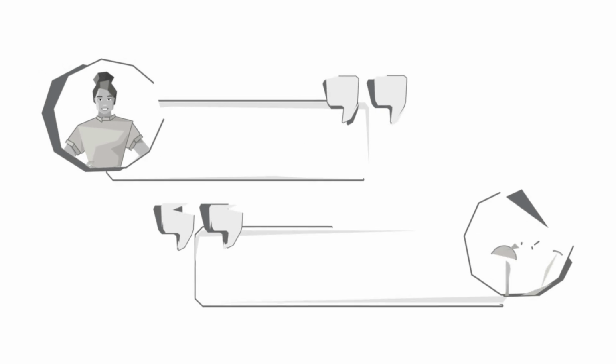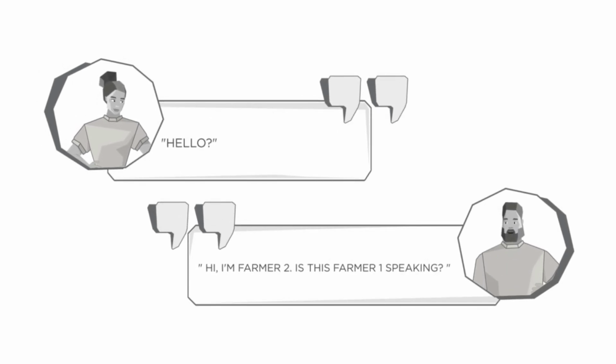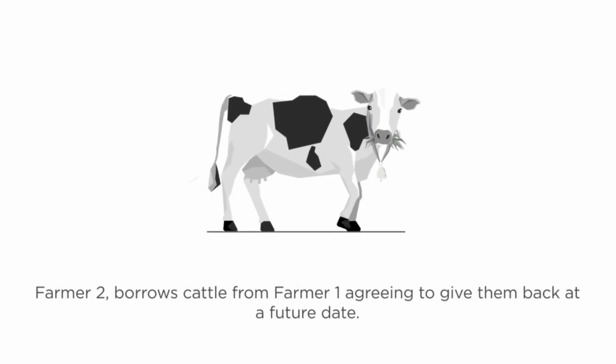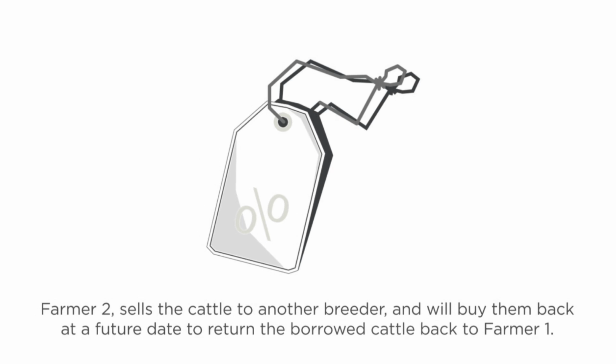What does he decide to do? He contacts Farmer 1 and borrows cattle from Farmer 1, agreeing to give the cattle back at a future date. Farmer 2 sells the cattle to another breeder and will buy them back at a future date to return the borrowed cattle back to Farmer 1.